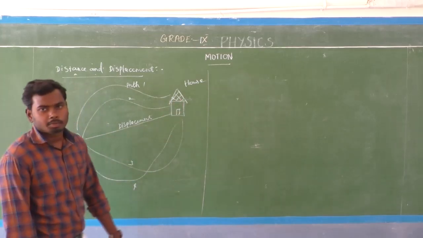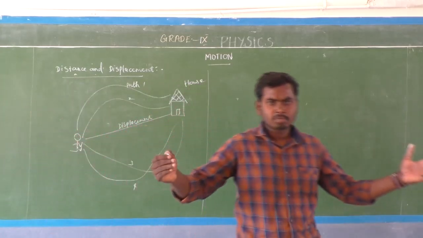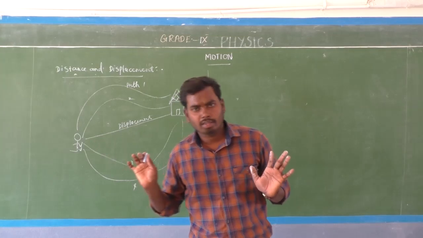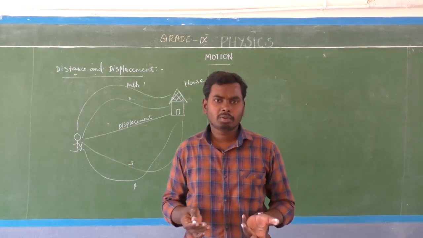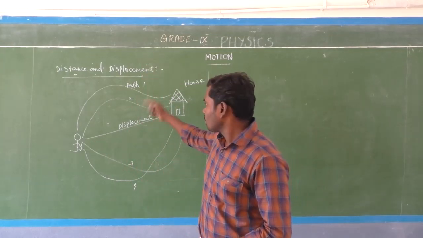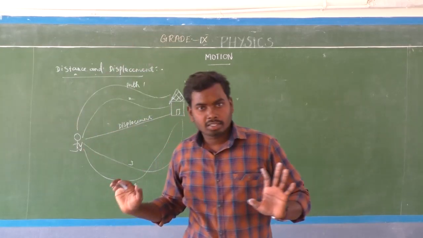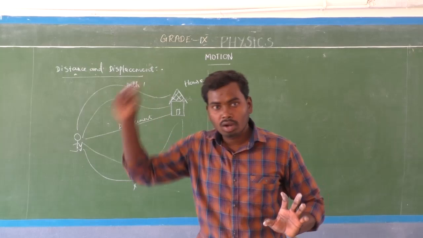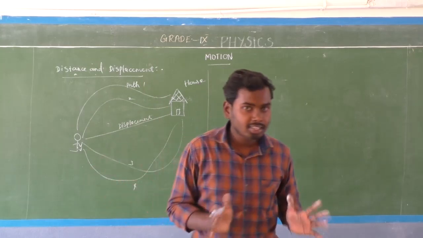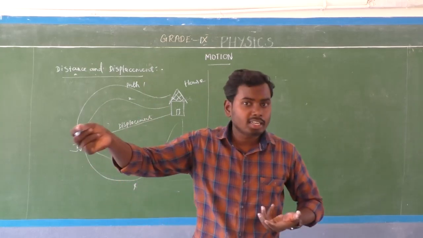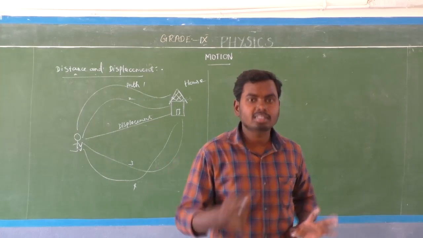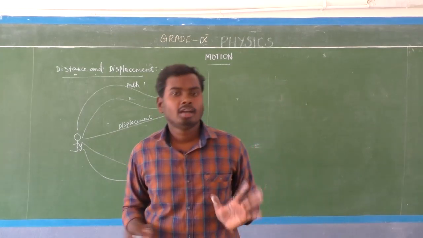What is that? That is displacement. The shortest distance between 2 points. Okay, that is called displacement. But what is distance? Distance means the total length between 2 points, the actual length between 2 points. That is distance. But which is the shortest distance between 2 points? That is displacement, isn't it? That is displacement, very simple.